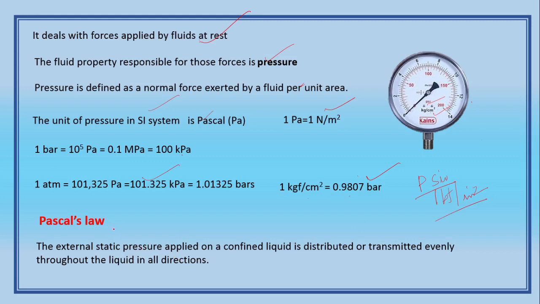And what is meant by Pascal's law? The external static pressure applied on a confined liquid is distributed or transmitted evenly throughout the liquid in all directions. So what we can understand from Pascal's law is, if we apply pressure anywhere, it is transmitted equally and evenly. You will find the same pressure at every point. That is the crux of Pascal's law.